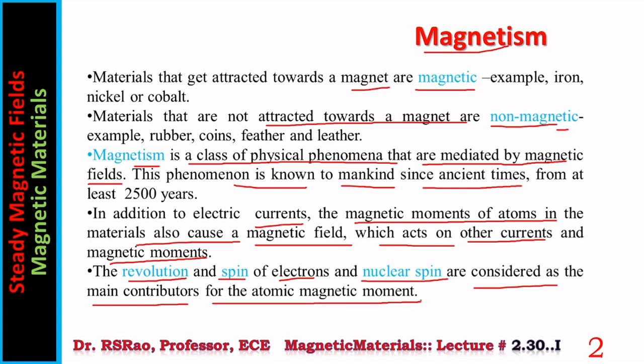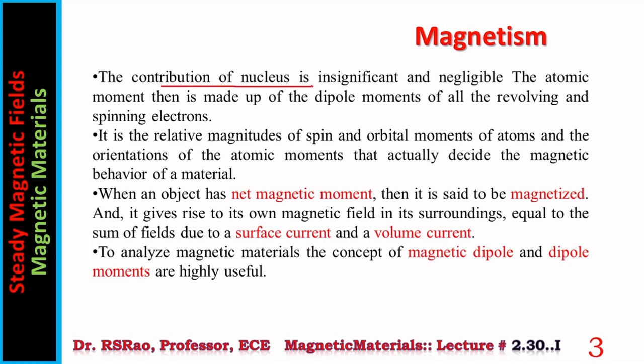Magnetic materials are governed by the atomic magnetic moment, which is contributed by revolution, spin, and nuclear spin of electrons and all. The contribution of the nucleus is insignificant and negligible. The atomic moment is then made up of dipole moments of all the revolving and spinning electrons. It is the relative magnitudes of spin and orbital moments of atoms and the orientation of atomic moments that actually decide the magnetic behavior of the material. So, spin and orbital moments of the electrons in the atom.